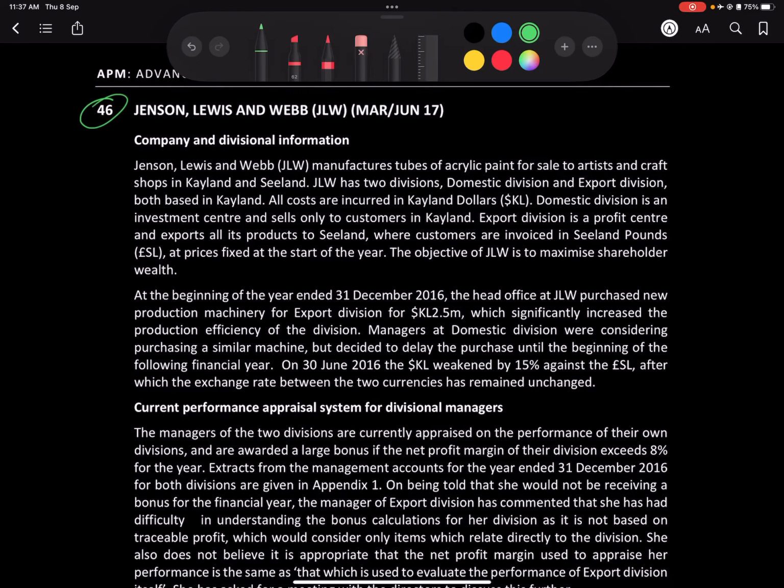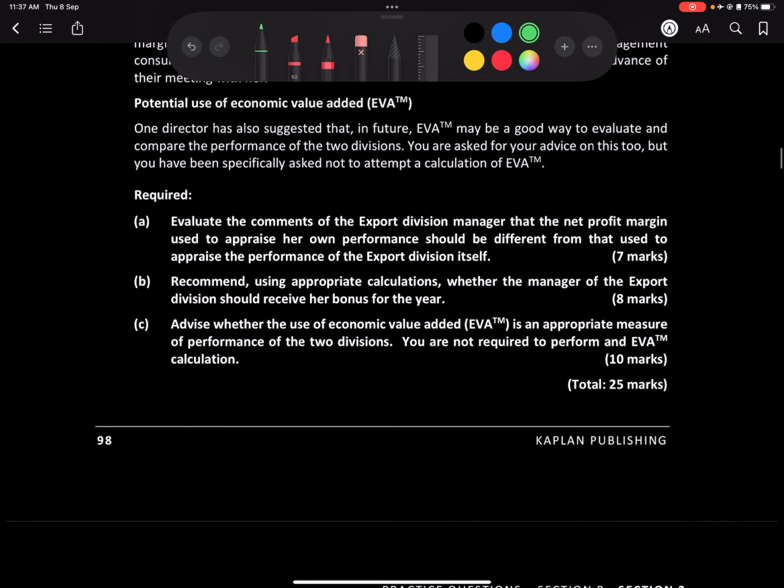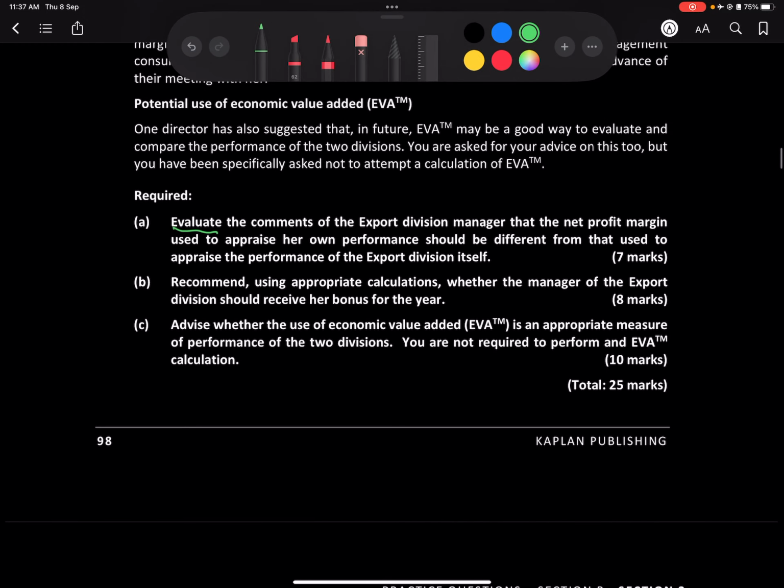Welcome. Let's do this particular question called JLW. What we need to do in this question is evaluate the comment of the export division manager that the net profit margin which is used to appraise her performance should be different from that used to appraise the performance of the export division. So the export division manager wants the net profit margin used to appraise her performance to be different or not.